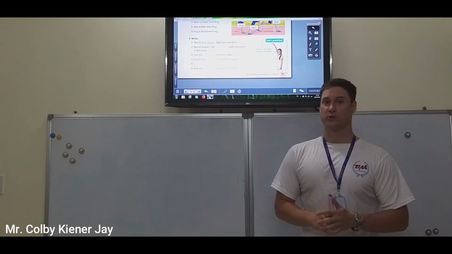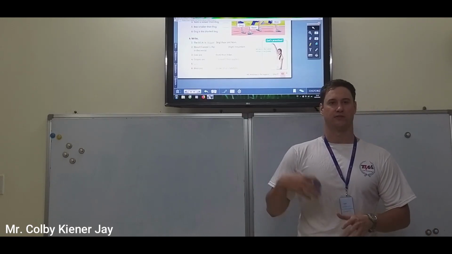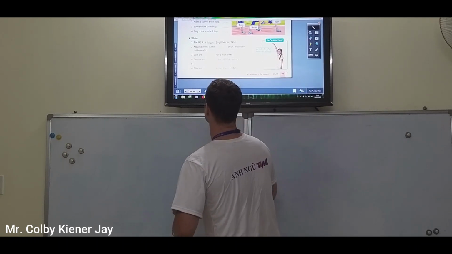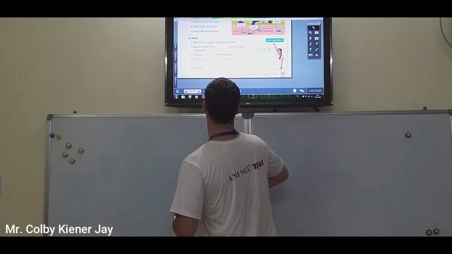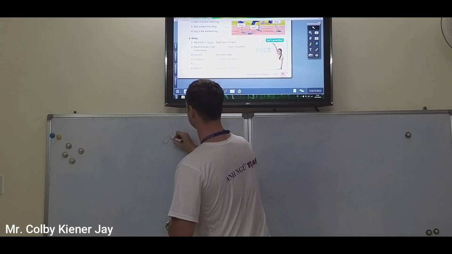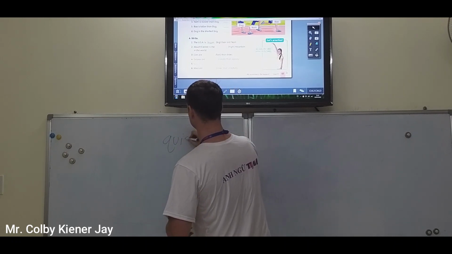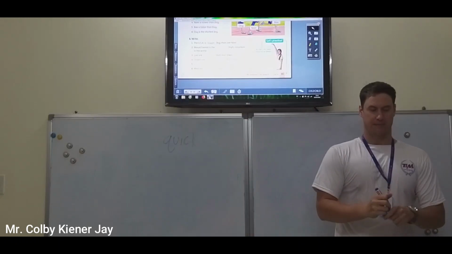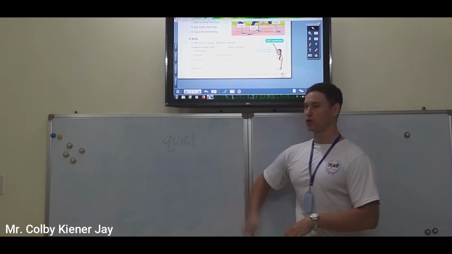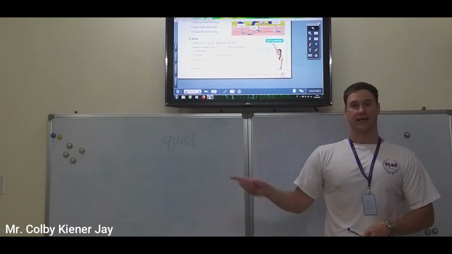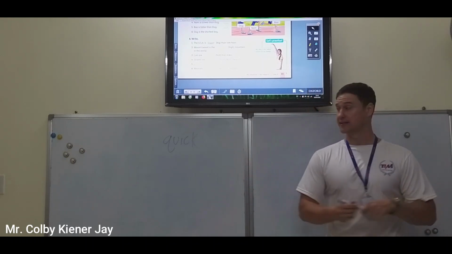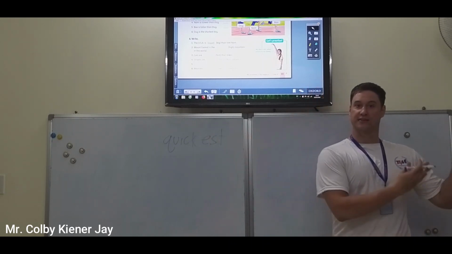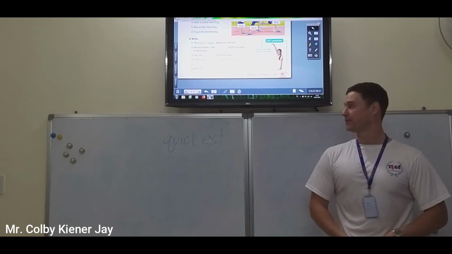Okay, I think we have some more time left, so let's practice that more. Superlative and comparative, all right? Let's take the word quick. Make a superlative sentence with quick. He is the quickest. He is the quickest boy in the school.